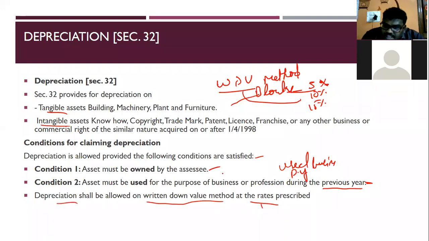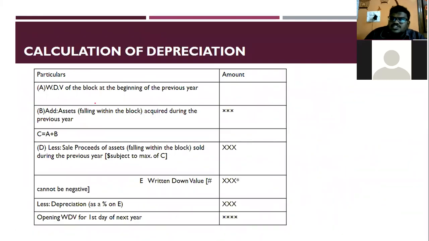First you have to see the conditions, whether they are satisfied. If the conditions are satisfied, next you have to calculate the depreciation on written down value at the prescribed rate, not on your own rate. Whatever the rate is given by income tax, that rate only you have to follow. Next, the calculation of depreciation. This is how the calculation will happen.